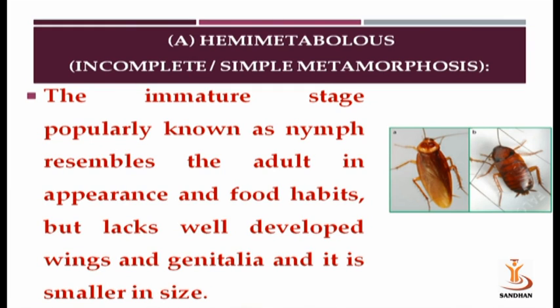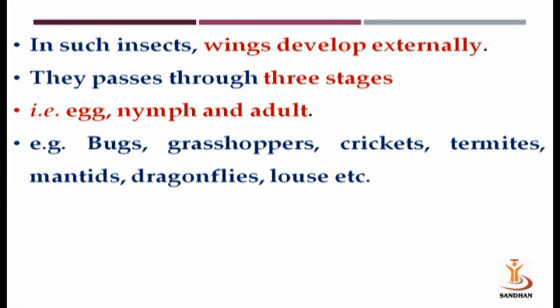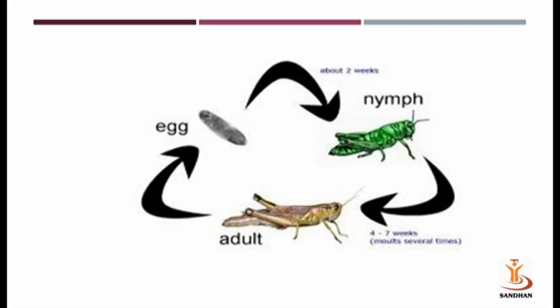The immature stage, popularly known as a nymph, resembles the adult, but it lacks wings and reproductive organs. Food habits of adult and nymph are very similar. In such insects, wings develop externally. Insects where wings develop externally are known as exopterygota. Exo means externally and pteri means wing. They pass through 3 stages: first egg, second nymph and third adult. For example, bugs, grasshoppers, crickets, termites, mantids, dragonflies and lice.